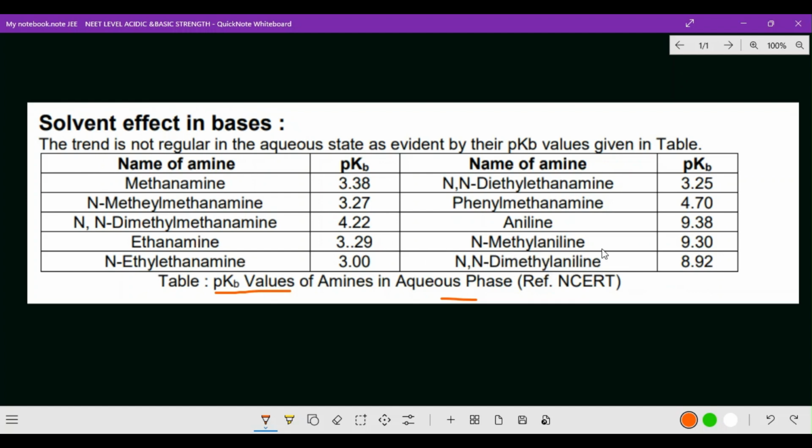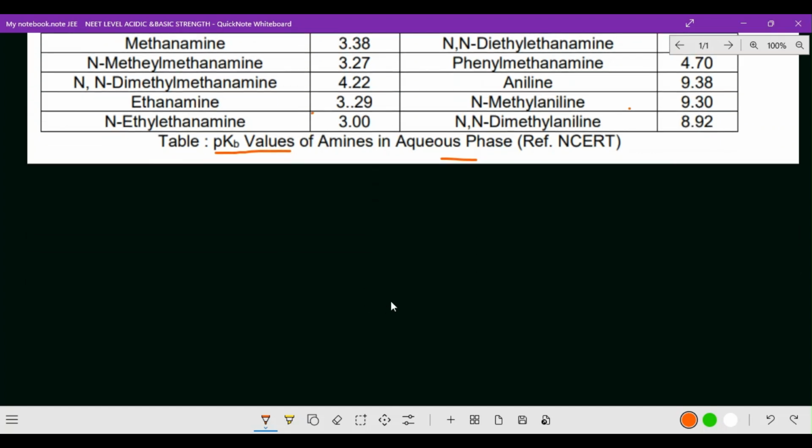N,N-dimethyl aniline. So usually aliphatic pKb values are lesser than aromatic. Aromatic pKb values are always greater, aliphatic will be lesser than aromatic. Please remember. I hope you got the clarity for all this.